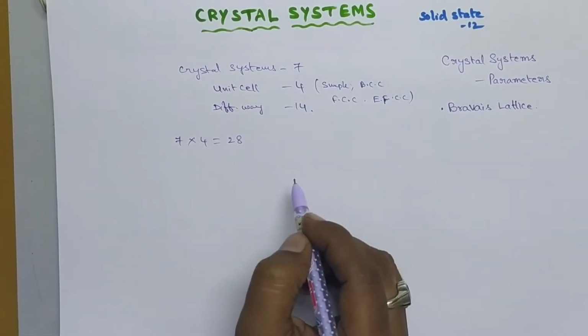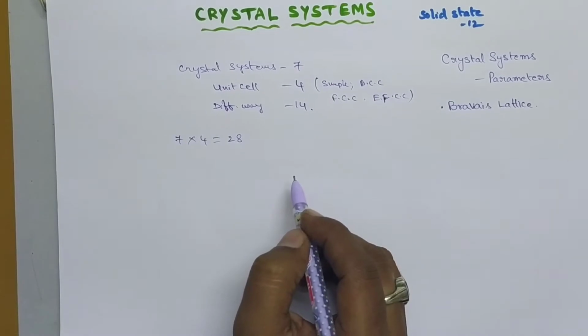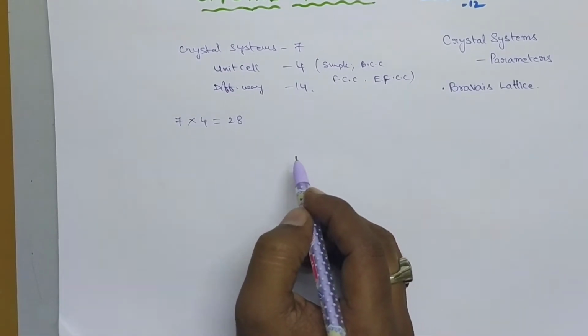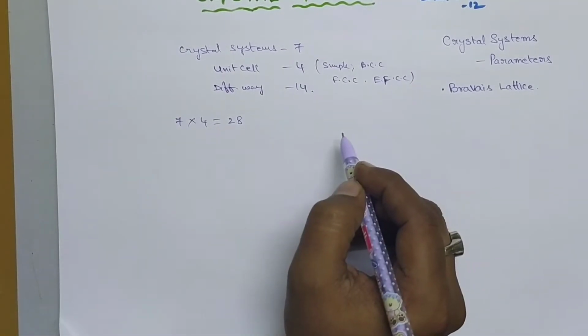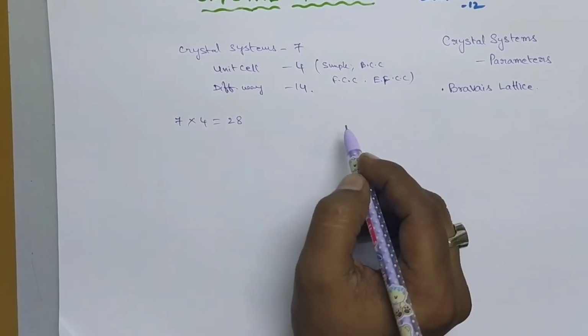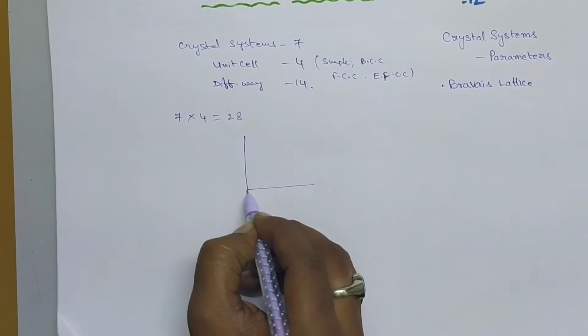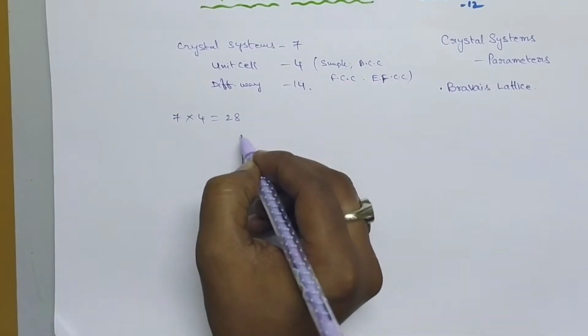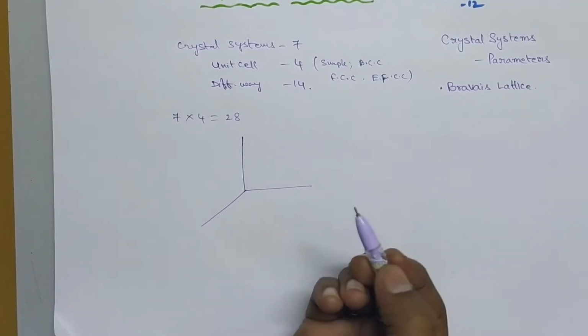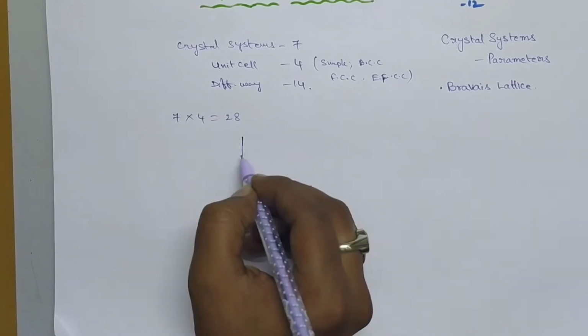Generally these 7 types of crystal systems are 3-dimensional structures, which means they possess 3 coordinate axes. So let us consider the x-axis, y-axis and z-axis.